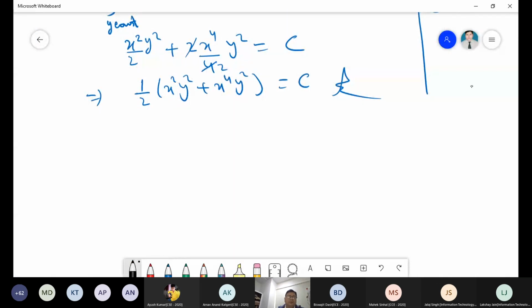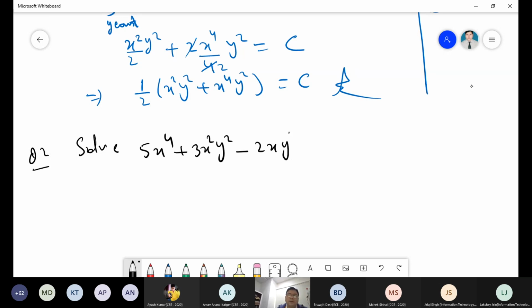Now come to question 2, and you solve it. Solve (5x to the power 4 plus 3x square y square minus 2xy cube) dx plus (2x cube y minus ... what is the question? Is this the correct question or not? I don't know, we have to check this question. Maybe some correction.